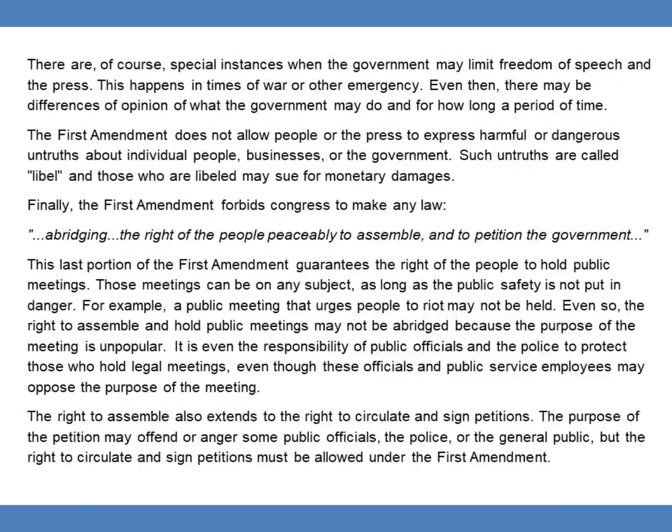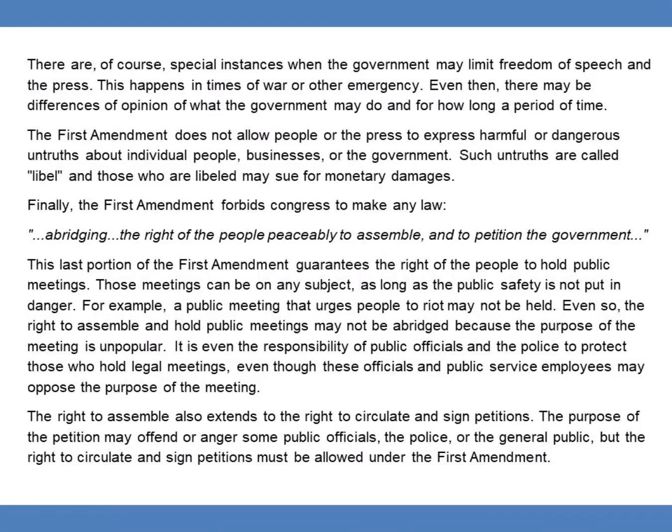There are, of course, special instances when the government may limit freedom of speech and the press. This happens in time of war or other emergency. Even then, there may be differences of opinion of what the government may do and for how long a period of time. The First Amendment does not allow people or the press to express harmful or dangerous untruths about individual people, businesses, or the government. Such untruths are called libel, and those who are libeled may sue for monetary damages.